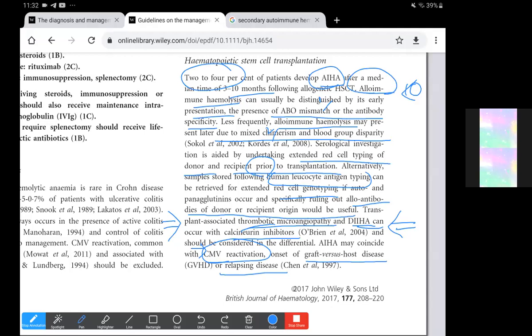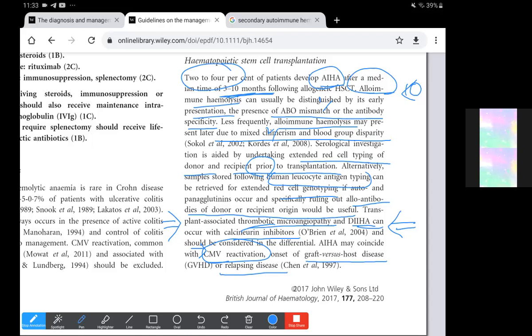The autoimmune hemolytic anemia develops 3 to 10 months after the allogeneic hematopoietic stem cell transplant.